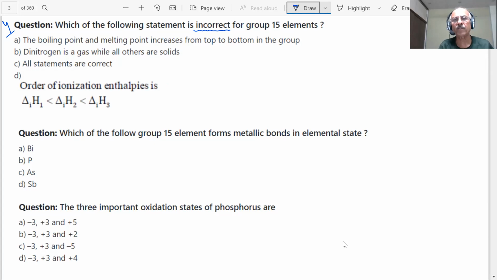Which is the incorrect statement? You have 4 choices, students. Your time is running out, students.